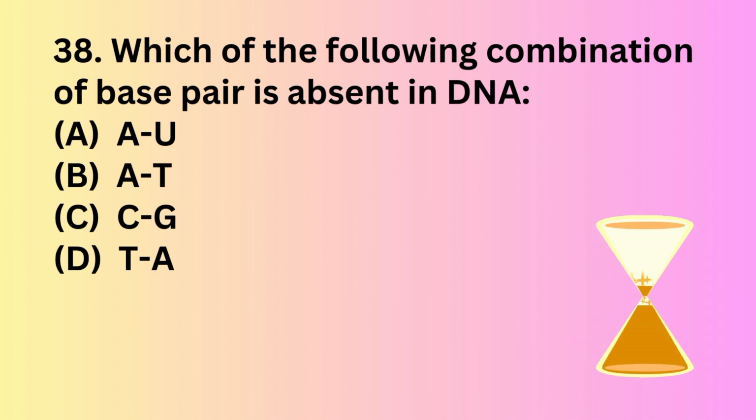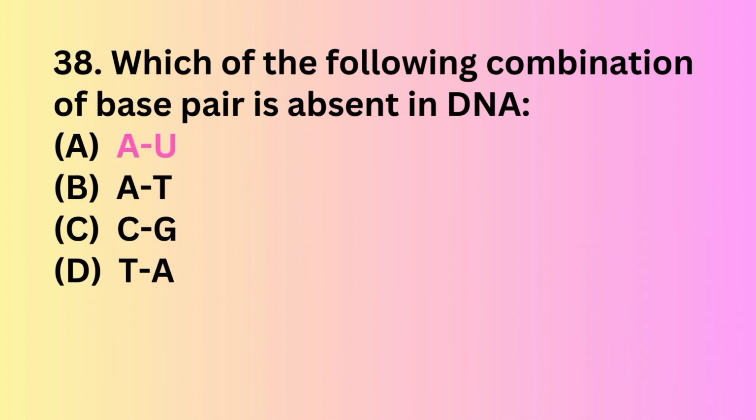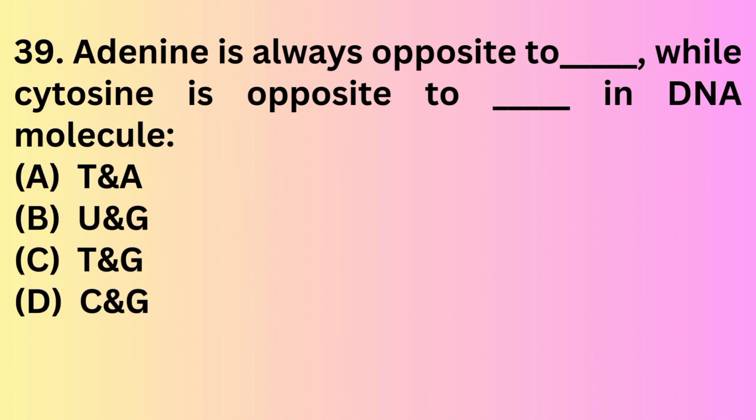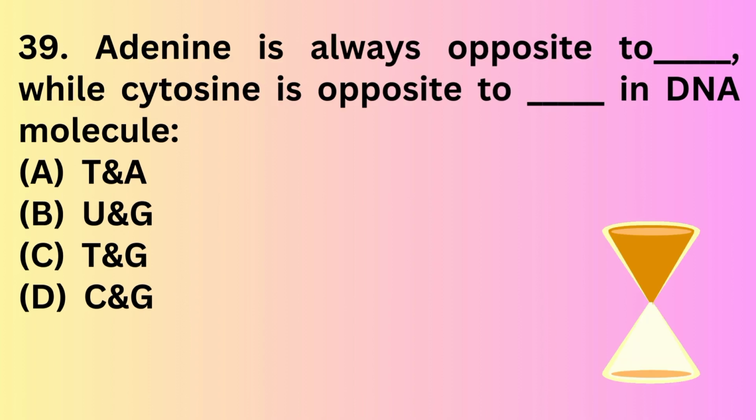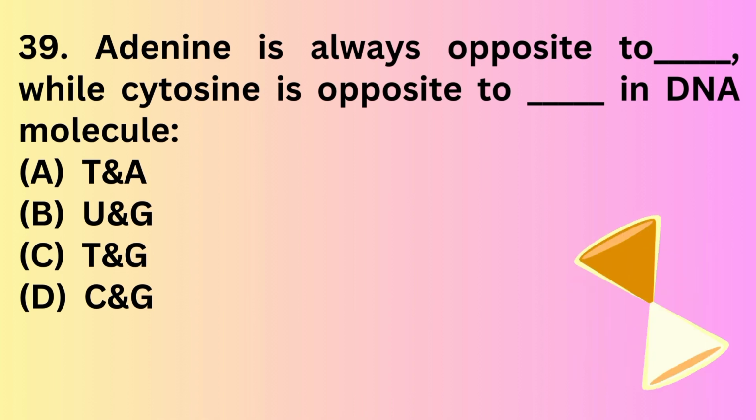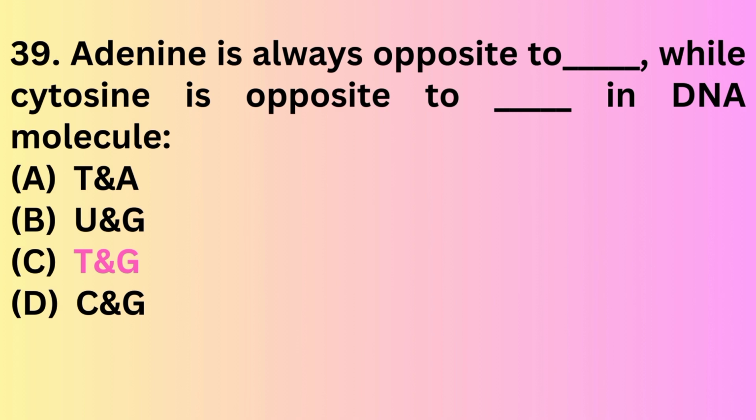Option B, AT. Option C, CG. Option D, TA. The correct answer is option A, AU. Question number 39. Adenine is always opposite to dash, while cytosine is always opposite to dash in a DNA molecule. T and A, U and G, T and G, C and G. The correct answer is T and G.